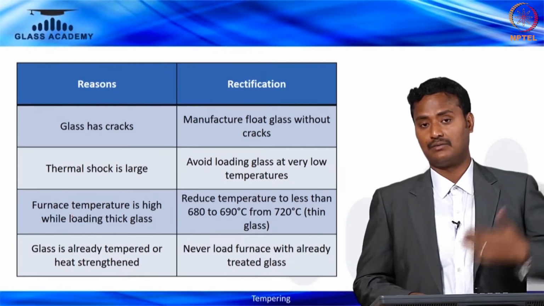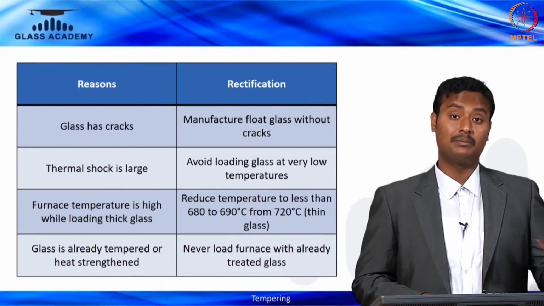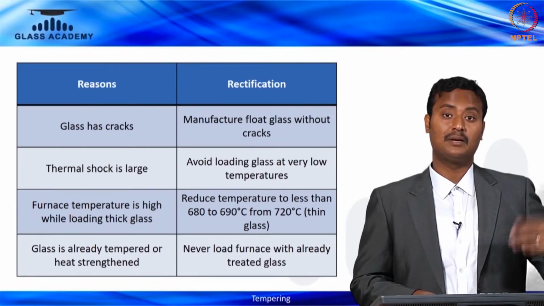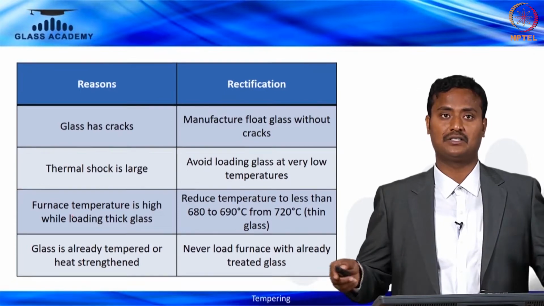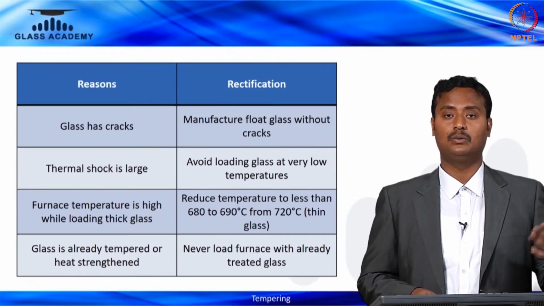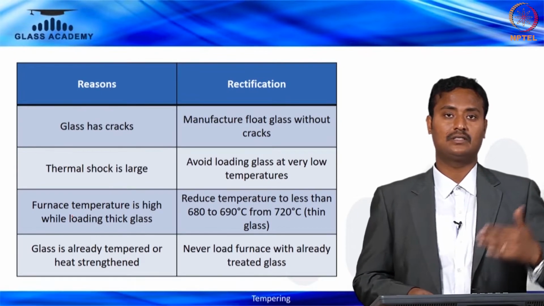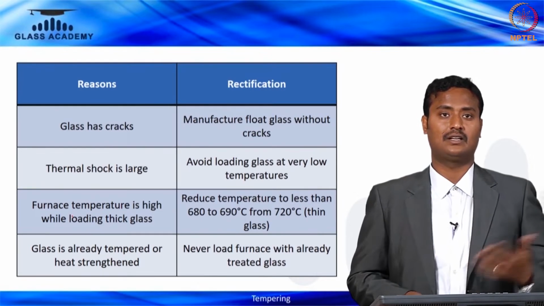So imagine we have discussed the main parameters for heat tempering. As thickness goes up, the temperature is less, whereas your heating time will increase. So when the furnace temperature is high at the time of loading thicker glasses, reduce the temperature to 680, 690 from 720 for thin glass.